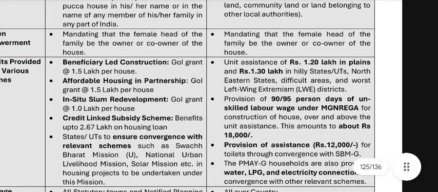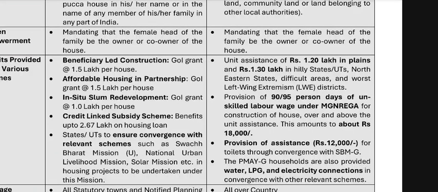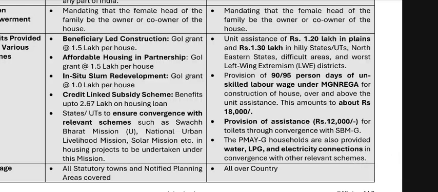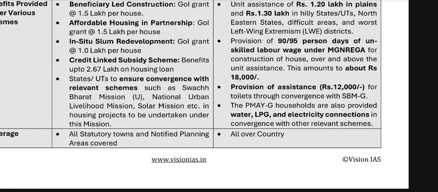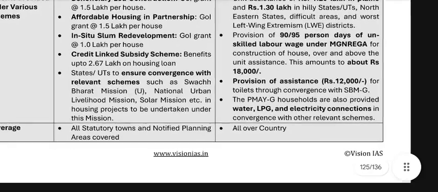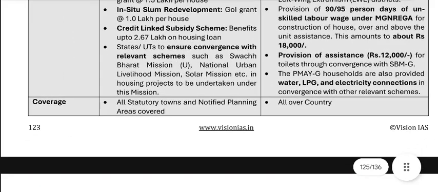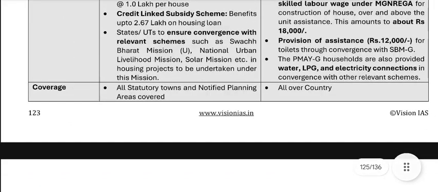Okay, Union assistance of rupees 1.2 lakhs in the plains and rupees 1.3 lakhs in the hilly states, north-eastern states, difficult areas and left-wing extremism affected districts. Okay, provision of 90 to 95 days of unskilled labor wage under the MGNREGA for construction of houses, over and above the Union assistance, in the amount of rupees 80,000. Provision of assistance of rupees 12,000 for toilets through convergence with SBM-G. The PMAY-G households are also provided water, LPG and electricity connections through convergence with other relevant schemes. Coverage: all statutory towns and notified planning areas cover all over the country.